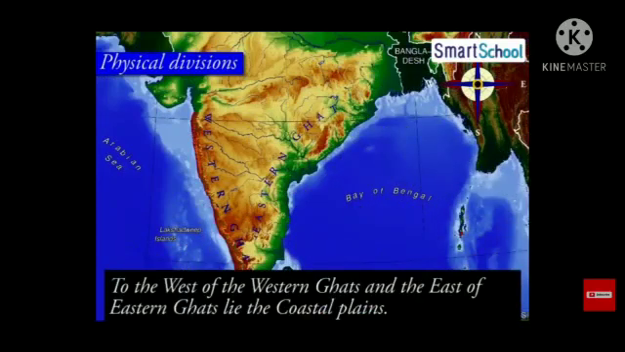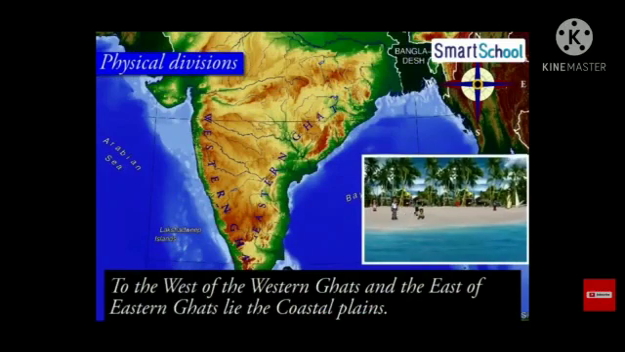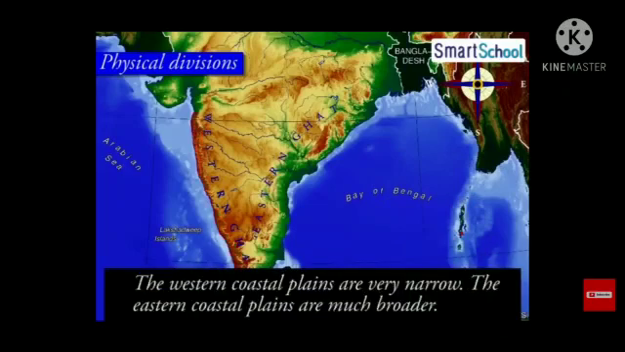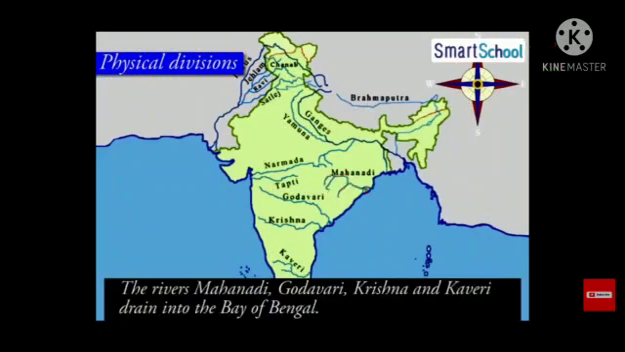To the west of the Western Ghats and the east of the Eastern Ghats, we have the coastal plains. The western coastal plains are very narrow. Kerala lies in the western coastal plains. The eastern coastal plains are much broader than the western coastal plains. Rivers like Mahanadi, Godavari, Krishna and Kaveri flow through the eastern coastal plain and drain into the Bay of Bengal.